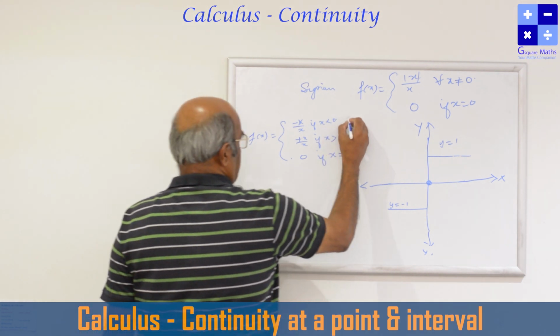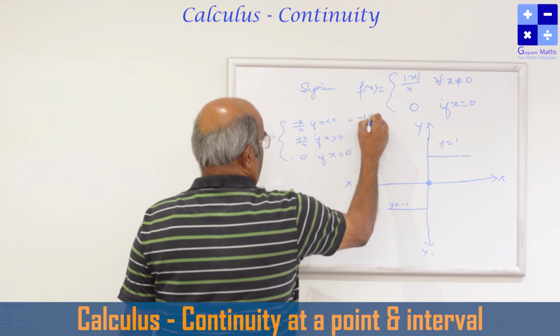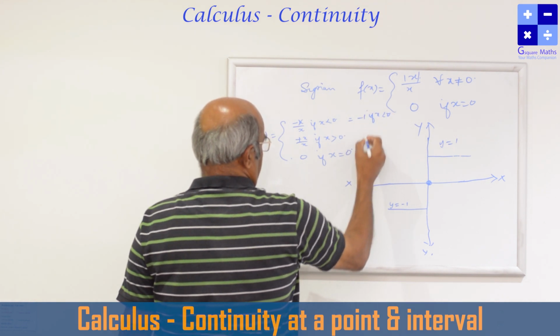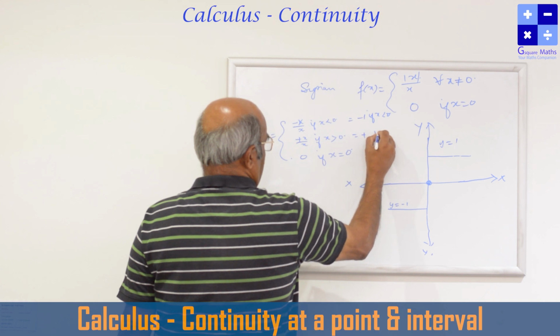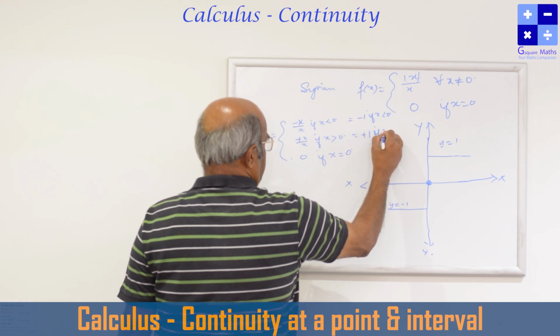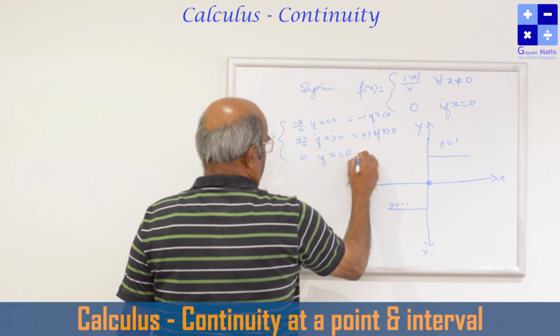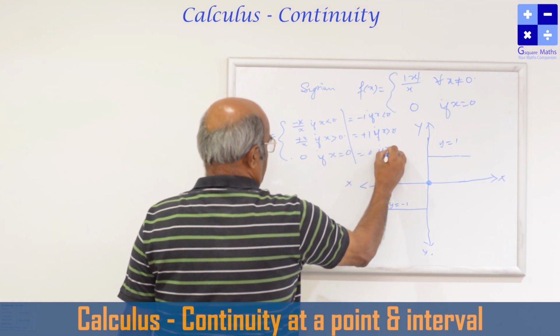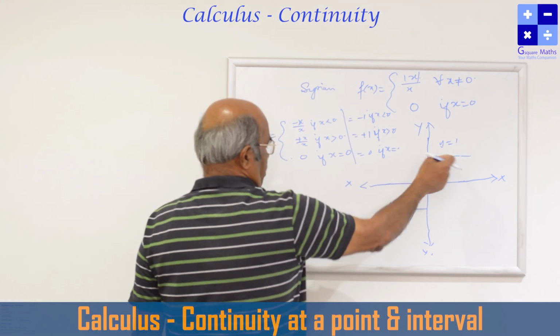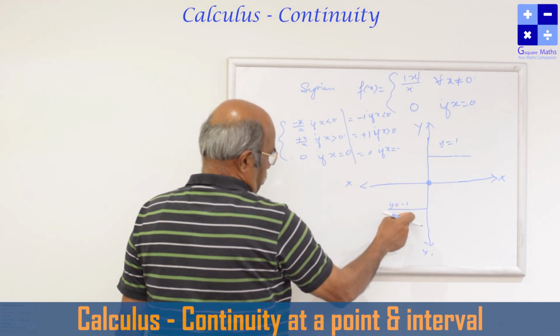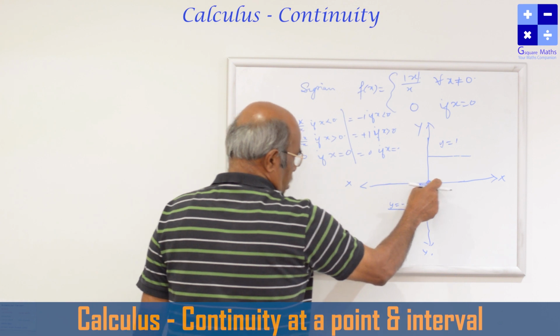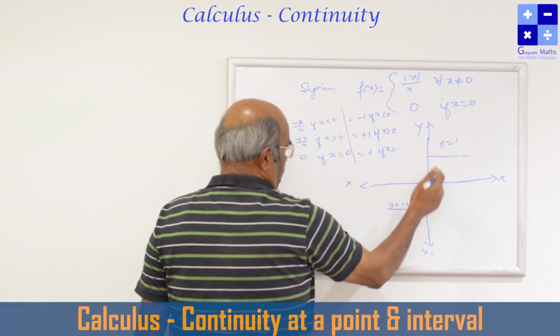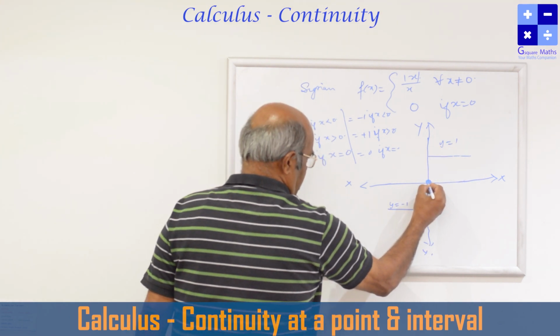That means minus 1 if x is negative, plus 1 if x is positive, and equal to 0 if x is equal to 0. That's what I have drawn in the graph. If x is negative, y is equal to minus 1. If x is positive, y is equal to 1, and at x equal to 0 the function is defined like this.